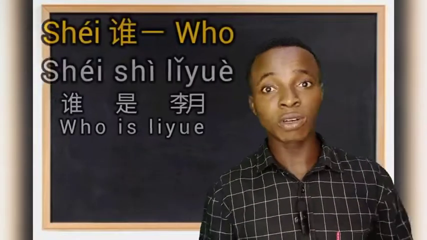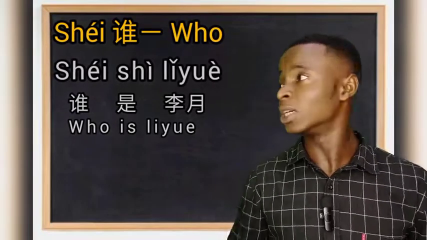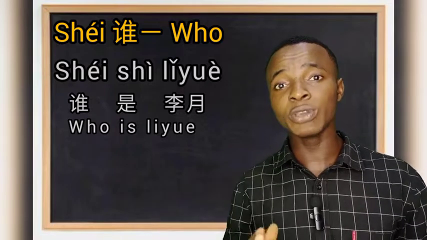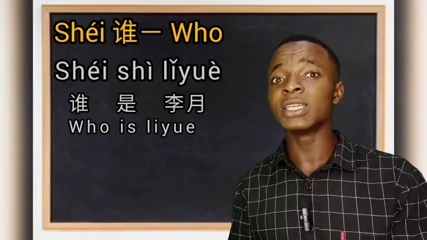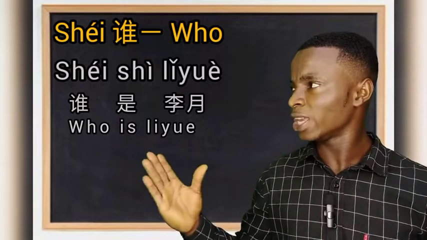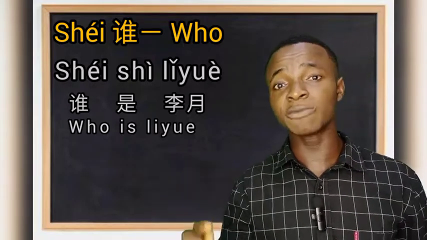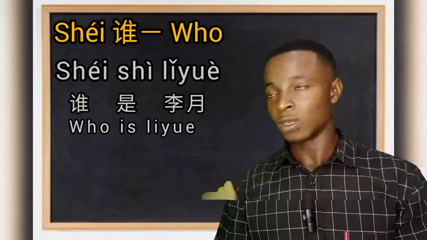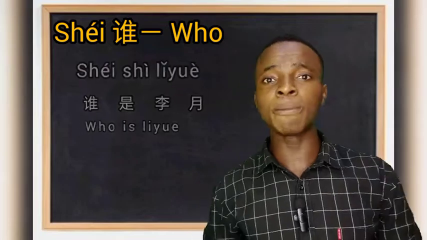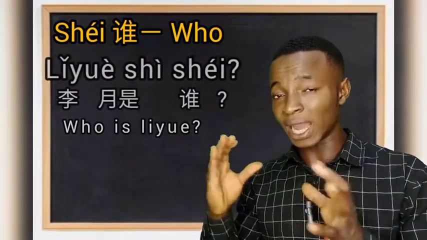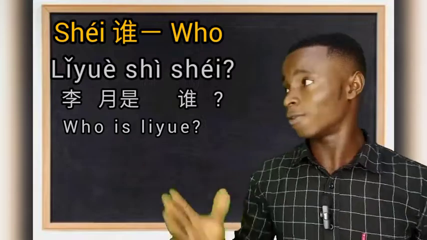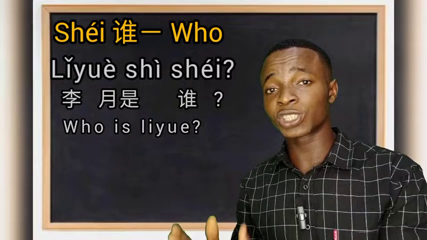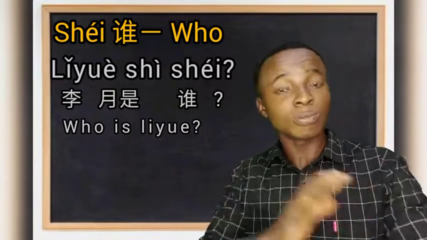Now turn to page 23 of your HSK1 textbook. 谁是李月? Who is Li Yue? Li Yue is a name of a person. 谁 on its own is an interrogative pronoun used to ask about someone's identity or someone's name. So we have 谁是李月. We can also put the 谁 at the end of the sentence and still make the same sense. For example, we can as well say 李月是谁? Who is 李月? Both are the same.